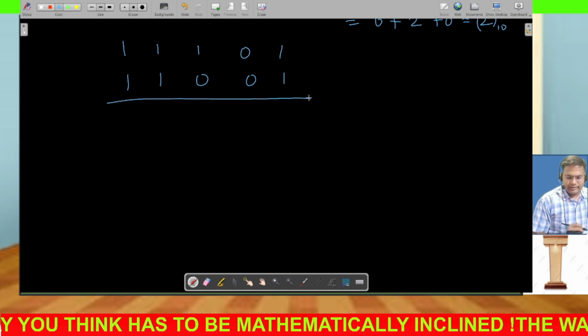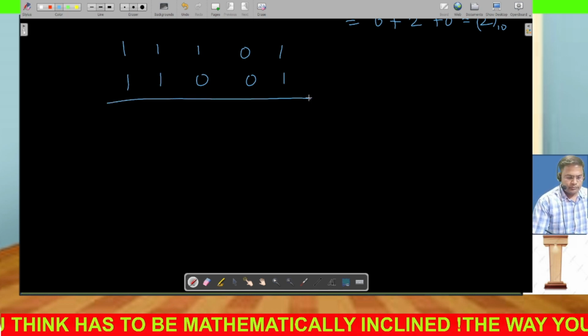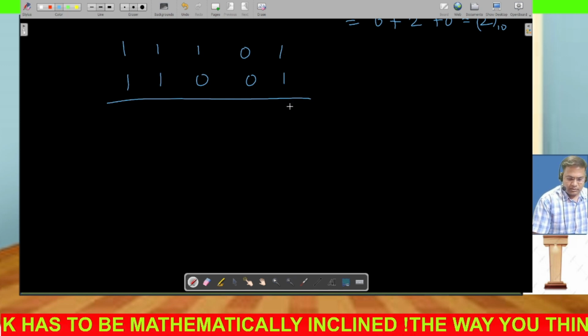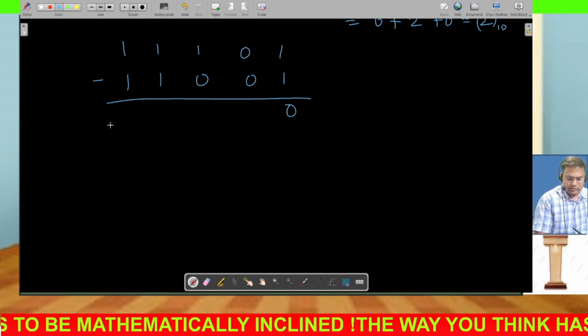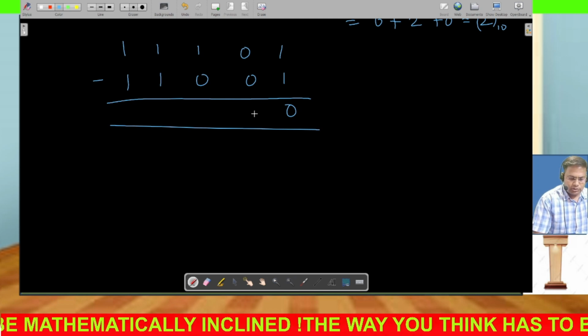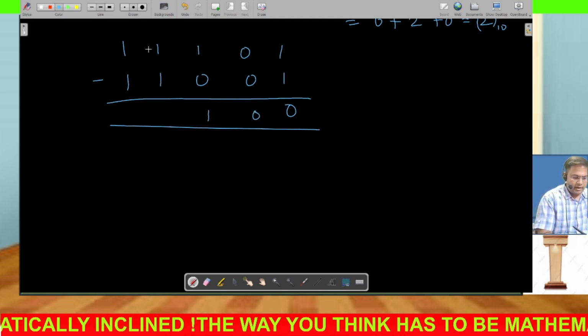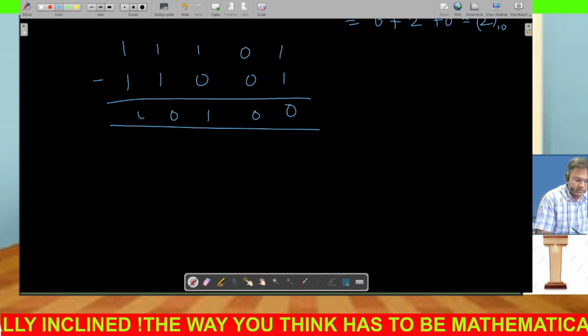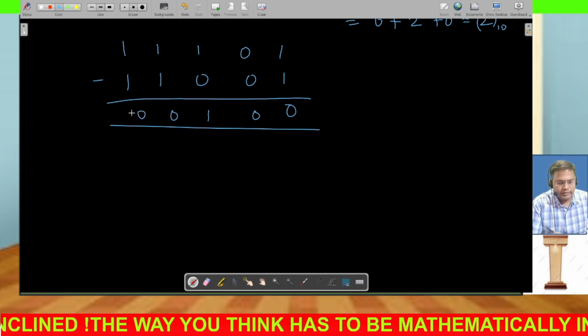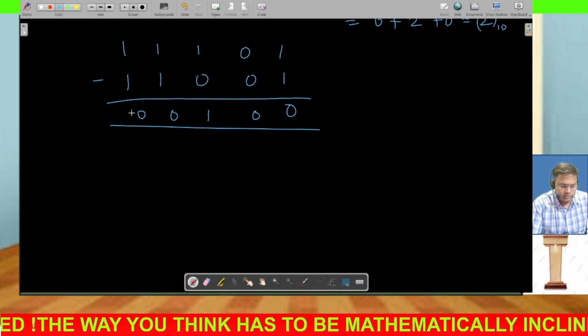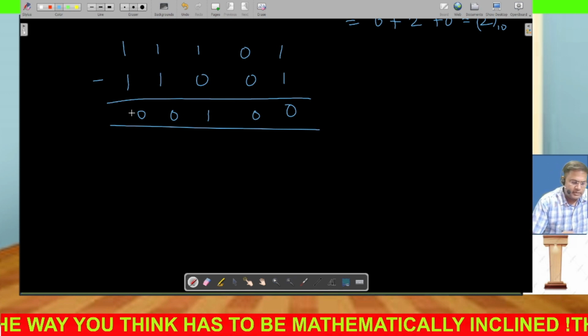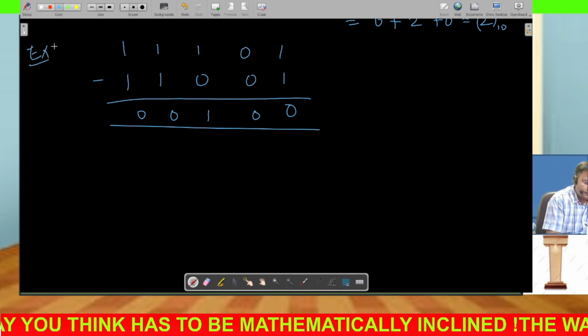Now let's see how this is done. This is 11 minus 11, so the answer is 0, and 0 0 is 0 again, 1 0 is 1, and 1 1 is 0, and 1 1 is 0. So we have to follow all the rules. Now let's take another example, this was your example number 3.